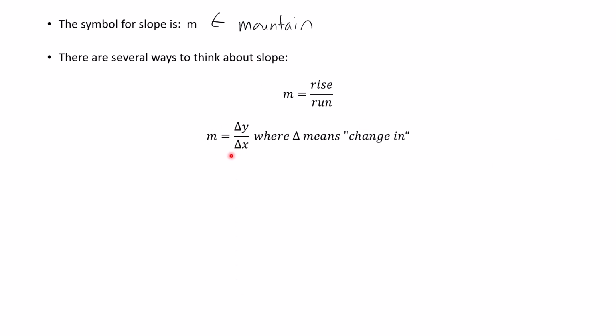This one I have not seen as much recently. This triangle that you see there is the Greek letter delta. And it means in mathematics the change in. And so this would be the change in y over the change in x. In other words, how much do I go up and down compared to how much I go left and right? So how much is my y changing over how much is my x changing? And that Greek letter, you will see that again as well.